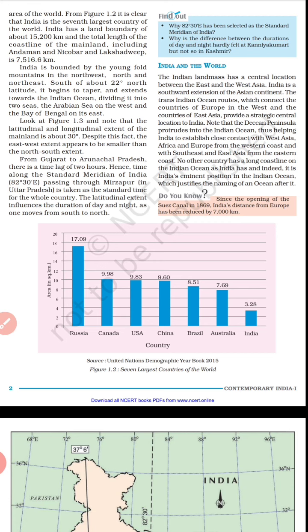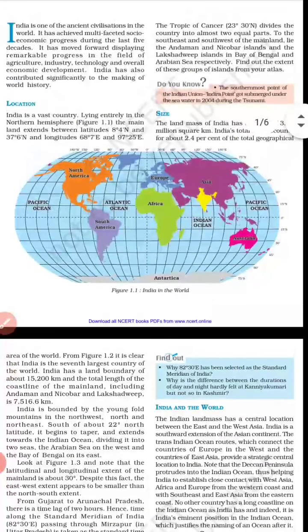So, through this paragraph, we come to know that India occupies the greater part of South Asia. We all know that. It has a central location between the East and the West Asia. The Indian landmass is a southward extension of the continent of Asia.